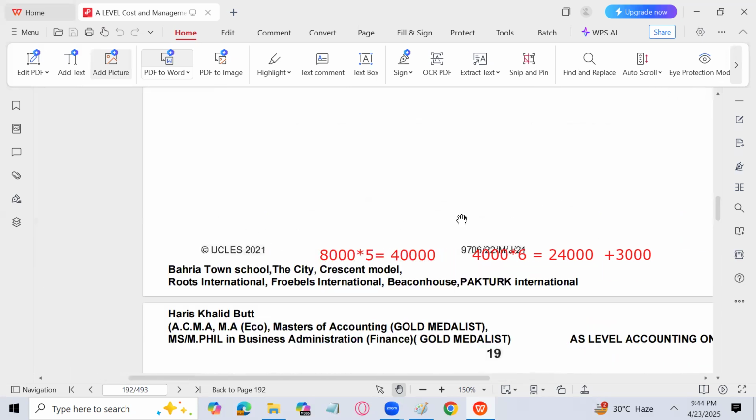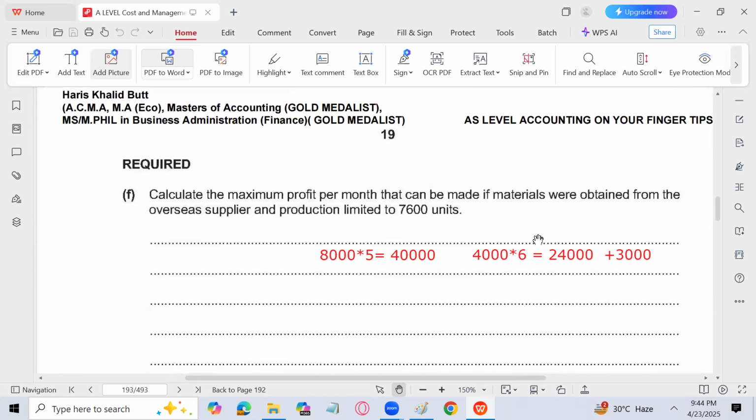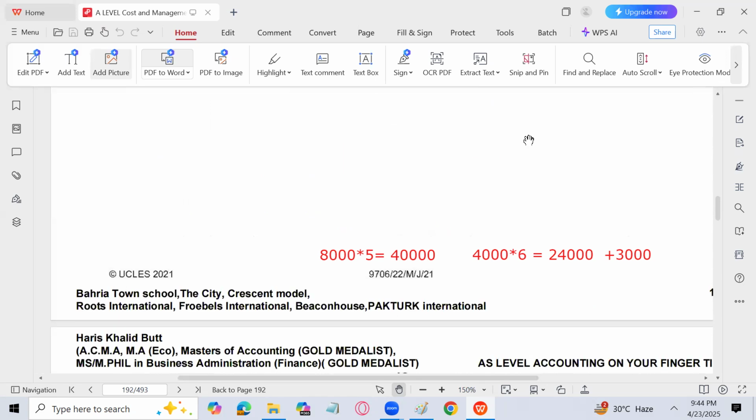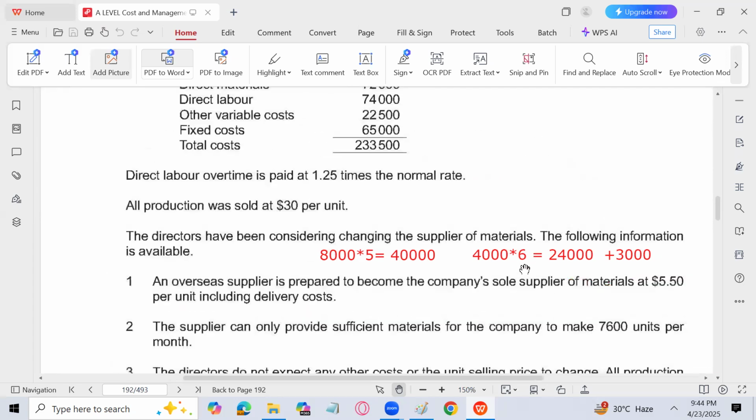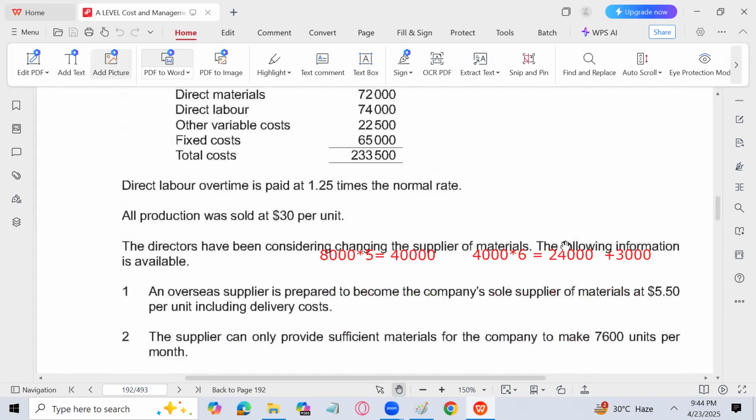Then we have this question, May, June 21, 22. You can solve that also. It is quite easy. And remember that this question does not demand any special things. It's a small question. Right? And you can solve that easily.